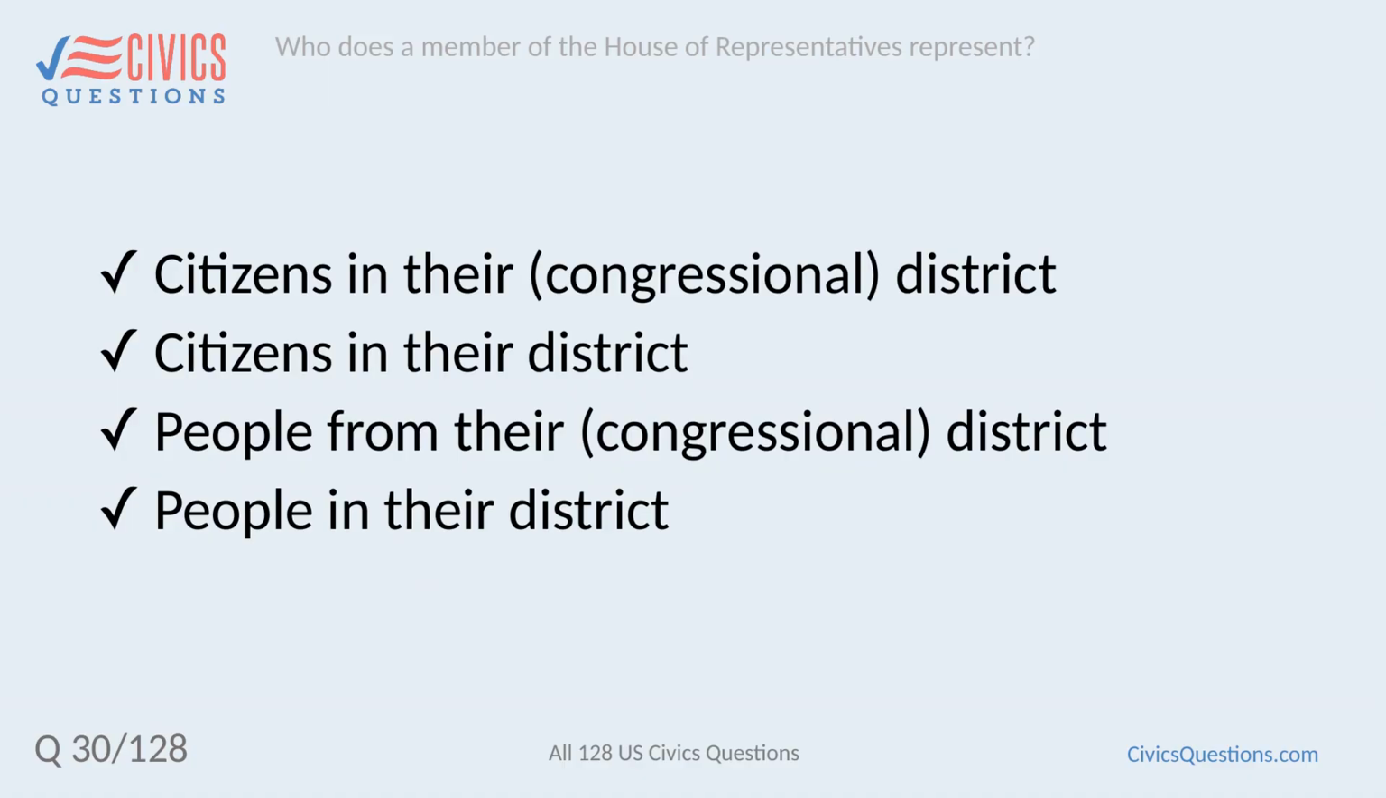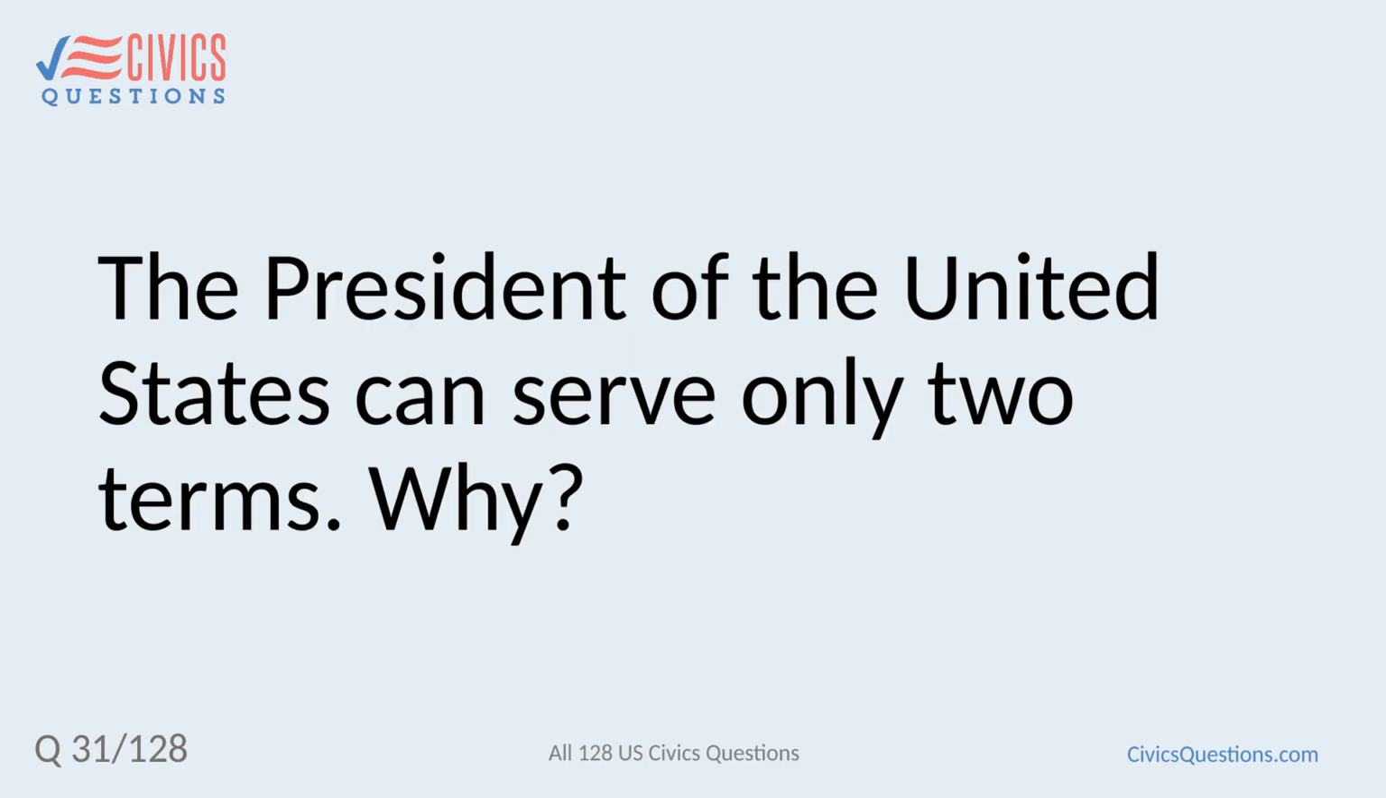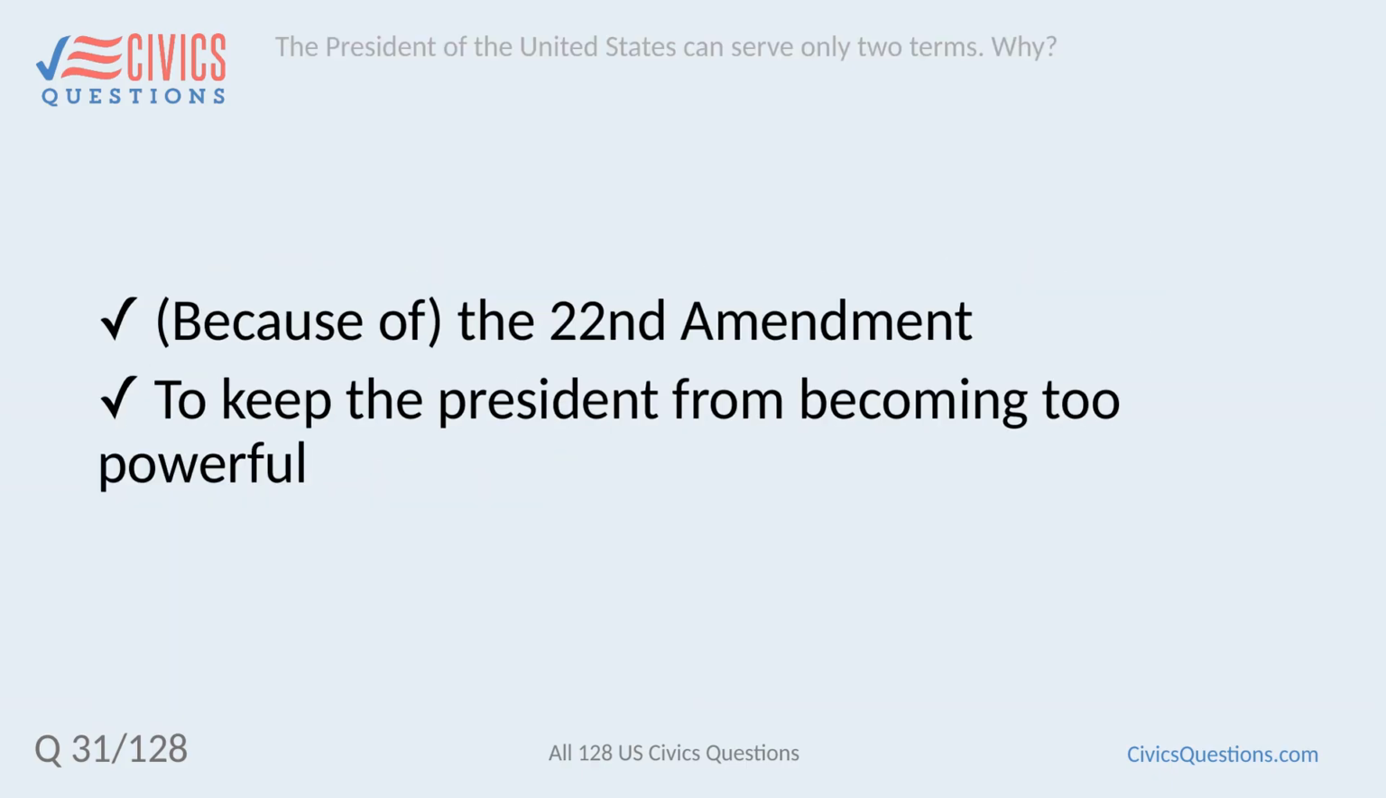Citizens in their congressional district. Citizens in their district. People from their congressional district. People in their district. The President of the United States can serve only 2 terms. Why? Because of the 22nd Amendment, to keep the President from becoming too powerful.